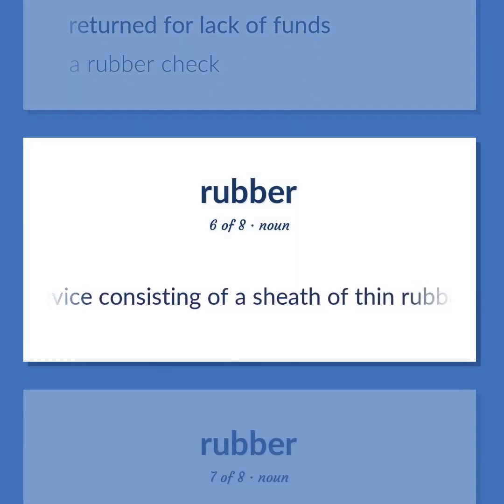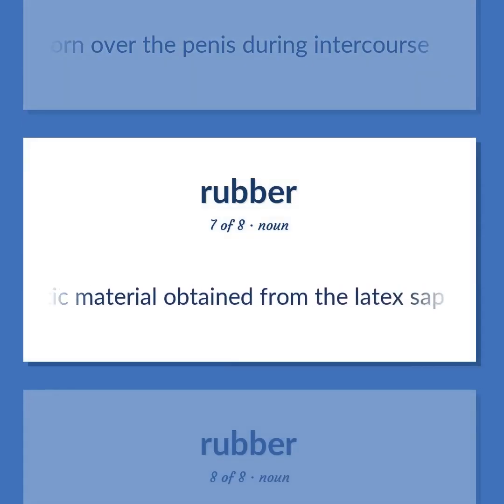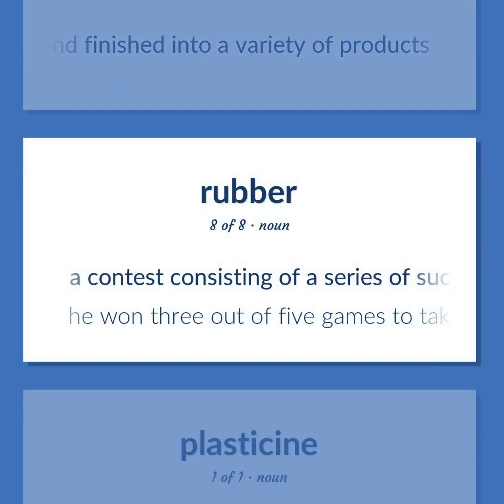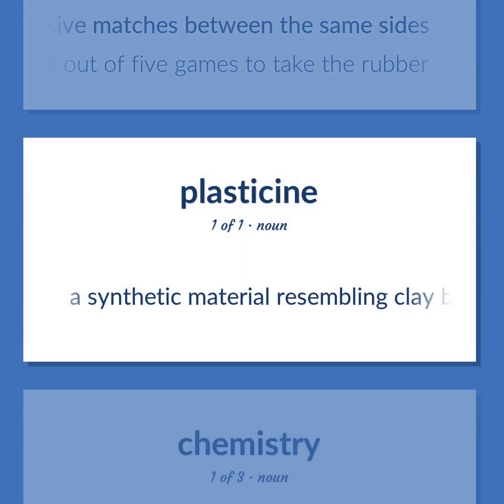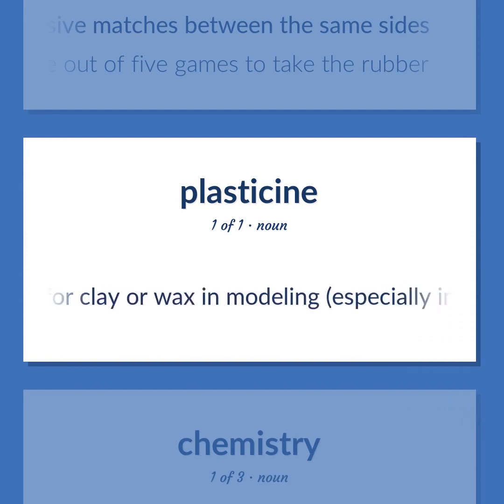Contraceptive device consisting of a sheath of thin rubber or latex that is worn over the penis during intercourse. An elastic material obtained from the latex sap of trees, especially trees of the genera Hevea and Ficus, that can be vulcanized and finished into a variety of products. A contest consisting of a series of successive matches between the same sides. He won 3 out of 5 games to take the rubber. A synthetic material resembling clay but remaining soft, used as a substitute for clay or wax in modeling, especially in schools.